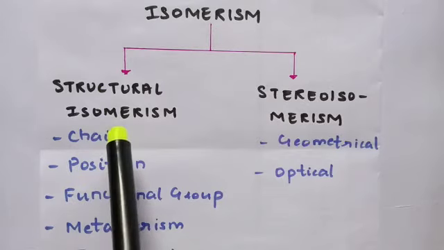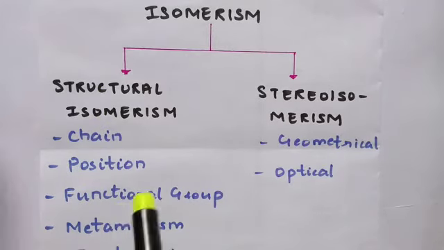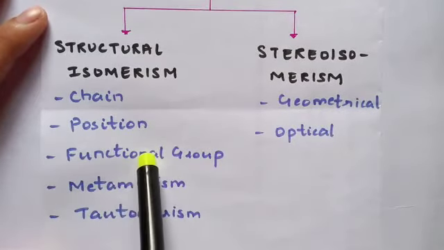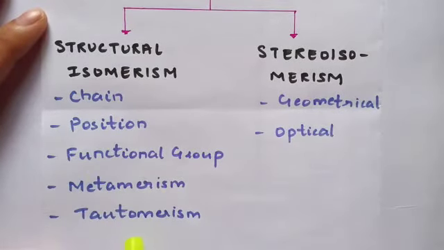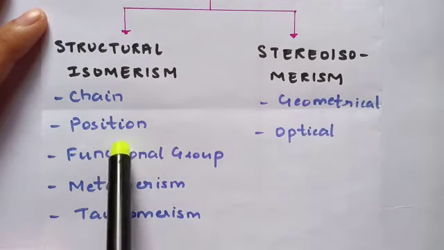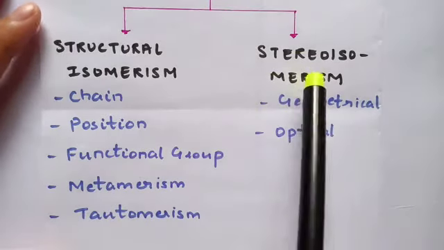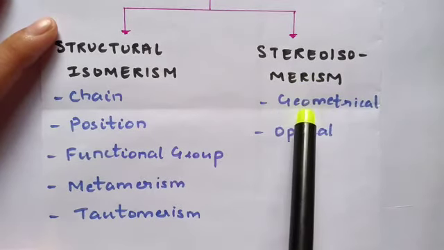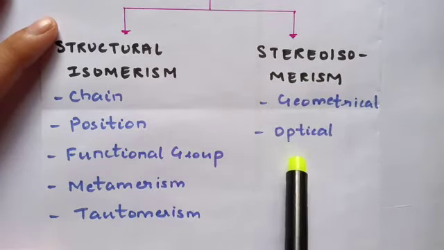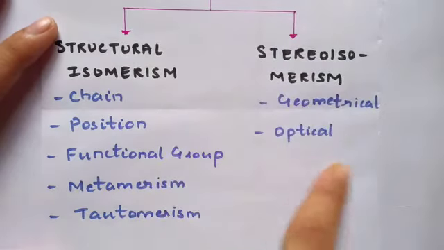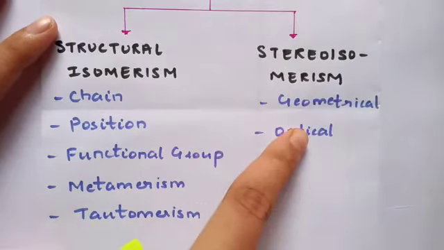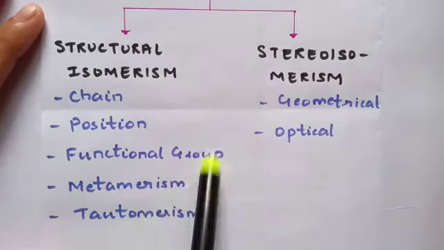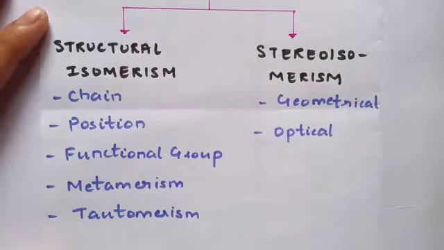Now there are various types of structural isomerism. They are chain isomerism, position isomerism, functional group isomerism, metamerism and tautomerism. We will be discussing each subtype in detail. Whereas if I talk about stereoisomerism, there are two types in it: geometrical isomerism and optical isomerism. That part will be discussed in detail maybe in some other chapter. In this particular chapter we will be discussing structural isomerism in detail.